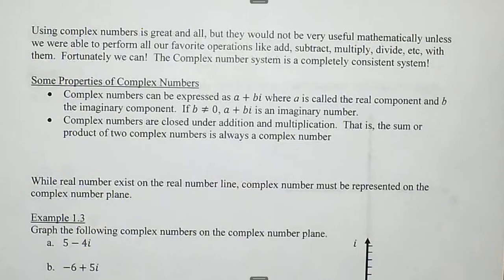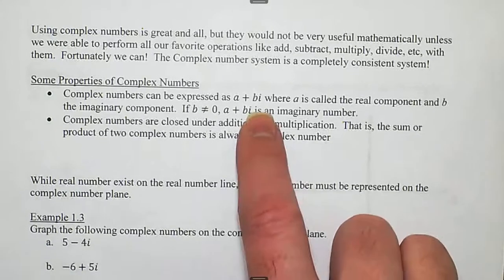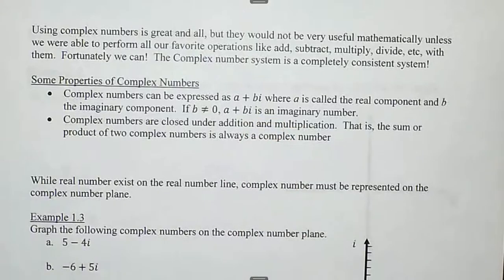All right. So we'll talk about some properties of complex numbers. Complex numbers can be expressed as a plus bi, where a is the real component and b is the imaginary component. If b does not equal 0, then there's an i, therefore it's an imaginary number. Complex numbers are closed under addition and multiplication.